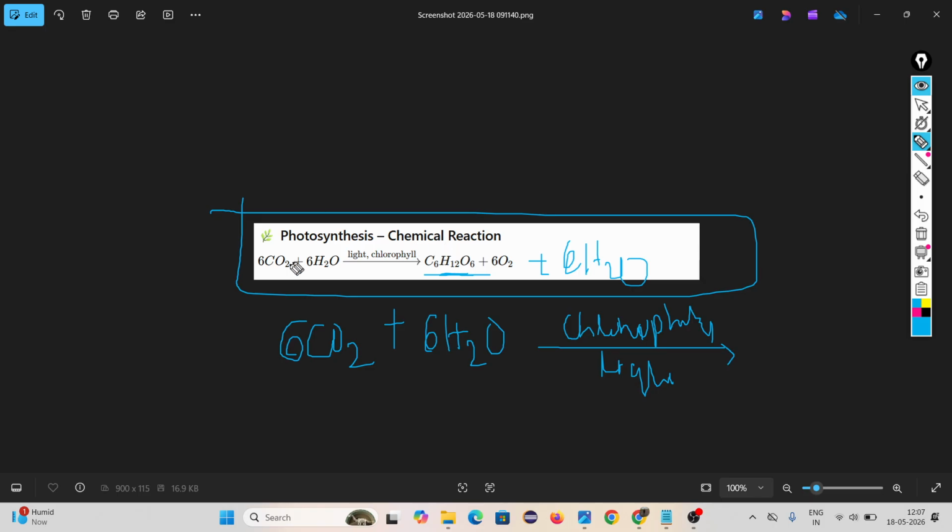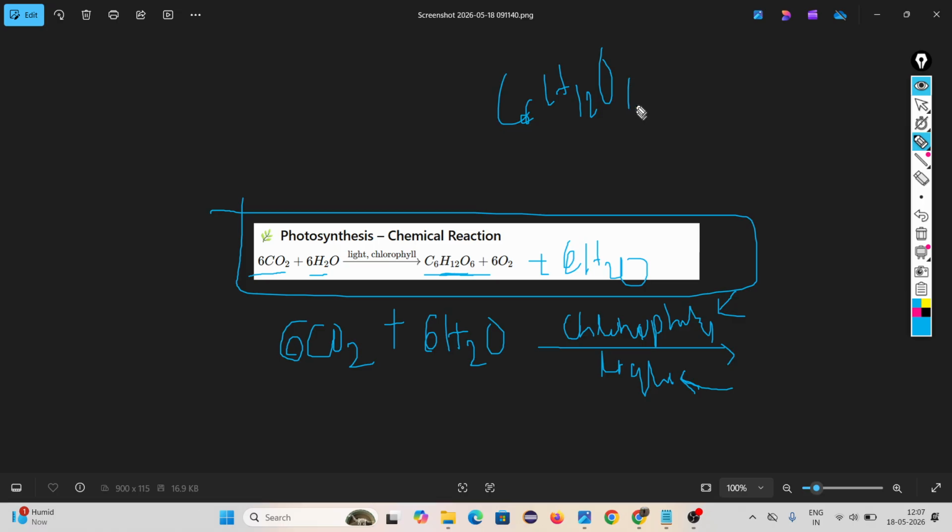photosynthesis chemical reaction. It means 6 carbon dioxide molecules and 6 water molecules react with each other in the presence of sunlight, in chlorophyll. The above is showing where the chemical reaction is happening, and the below is showing in the presence of what, to form glucose.